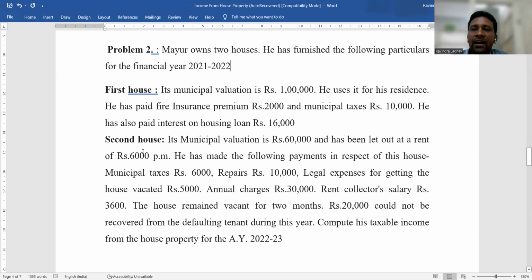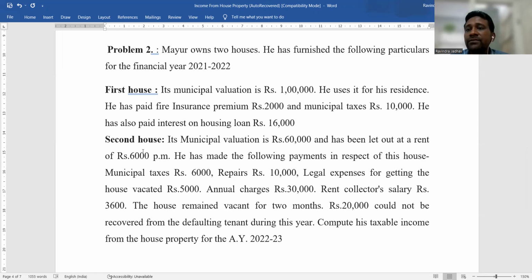And in case of the second house, its municipal valuation is rupees 60,000 and it has been let out at a rent of rupees 6,000 per month. So it has been let out and the rent received per month is rupees 6,000, multiplied by 12 months. This is the annual rent, 72,000.